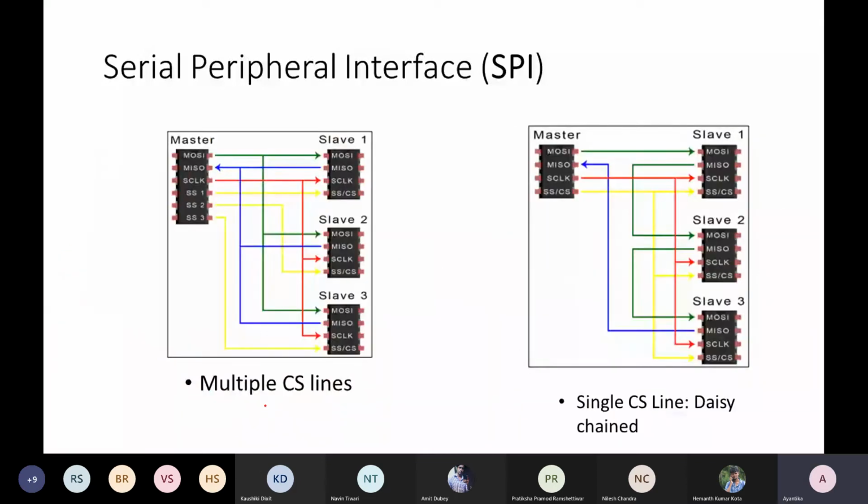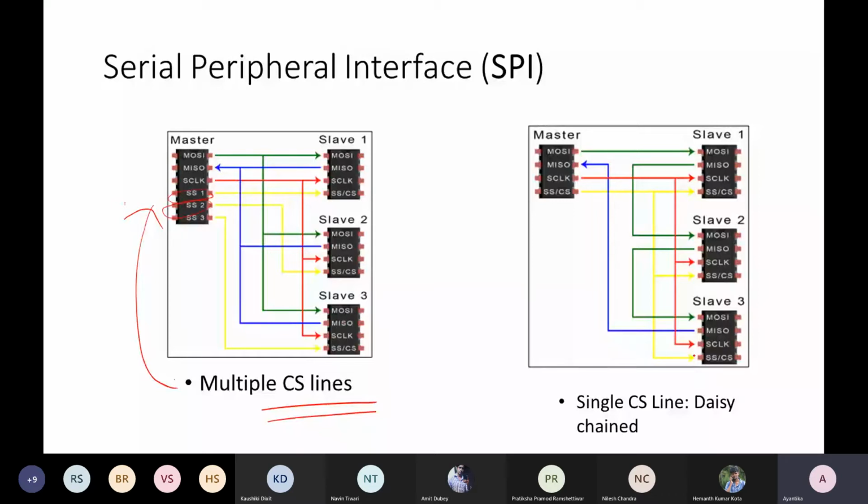Now see how this master and slave are connected. There are two possibilities. When a single master is connected with multiple slaves, these are the chip select lines, multiple chip select lines. If set to enable high, they can select those slaves, and then data communication can be started.